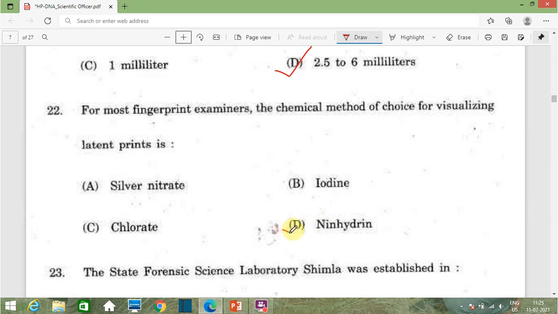The correct answer of this question is option D, that is the neodymium method is commonly used to visualize the latent fingerprint by most of the fingerprint examiners.